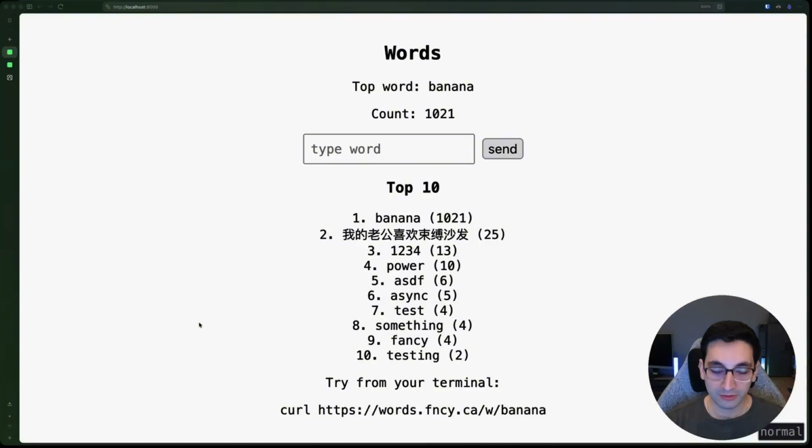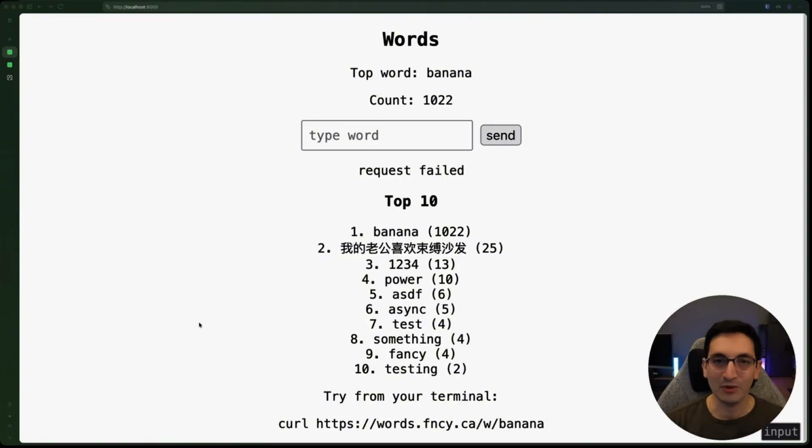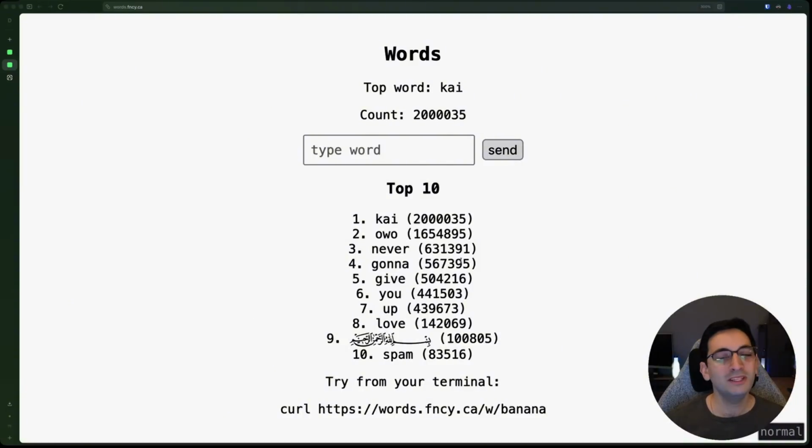If we go back to the browser and banana, yeah, bumped, and then banana failed. Nice. So we failed because of too many requests. Beautiful. That's it. So now people can only do this once every 3 seconds. This way people will not be able to just spam things forever. So we shouldn't be getting to the 2 million anyways, unless there are many people really playing around with this. And yeah, that's the first rule set that I've implemented.